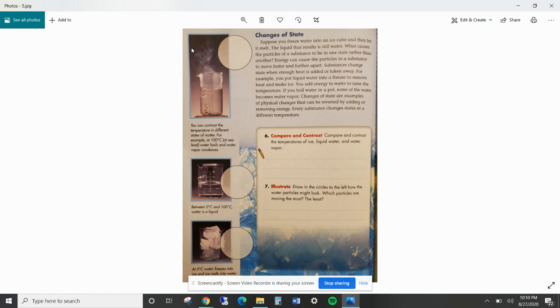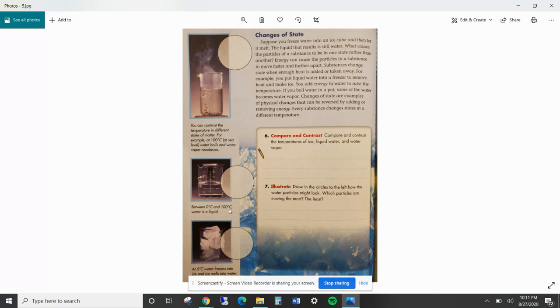Every substance changes state at a different temperature. So let's look over here. It says you can contrast the different temperatures in different states of matter. For example, at 100 degrees Celsius at sea level, water boils and water vapor condenses. Here we have water. Between 0 degrees Celsius and 100 degrees Celsius, water is a liquid.